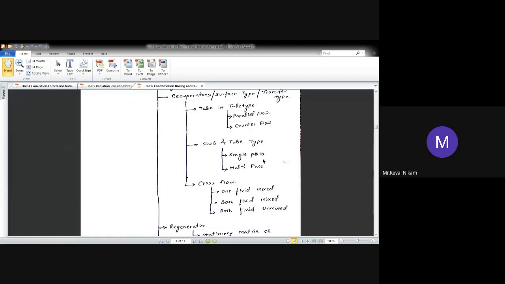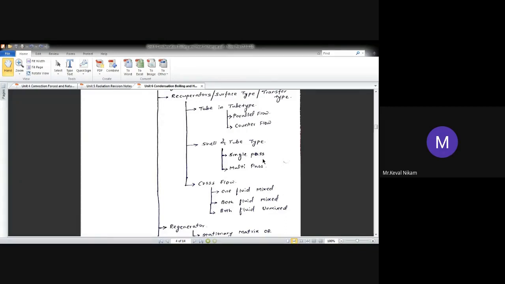Now cross flow: one fluid mixed, both fluids unmixed. Cross flow means the direction is perpendicular. The fluid movement will be perpendicular to each other, normal to each other. Again it has types: one fluid mixed, meaning one is getting mixed with the other. Both fluids mixed, both fluids are getting mixed, like air mixed with water.